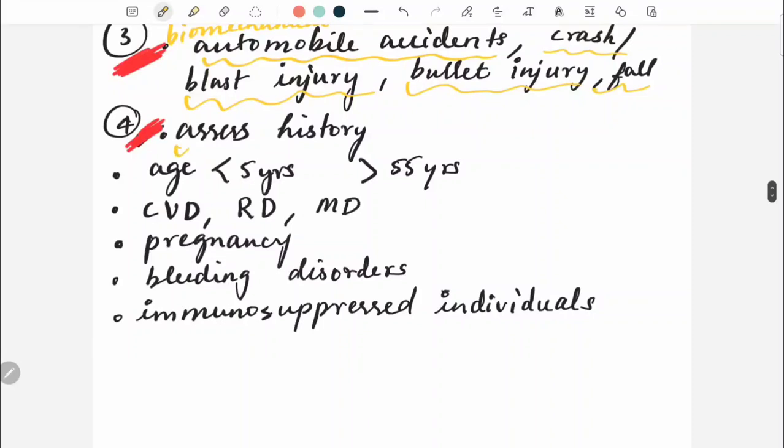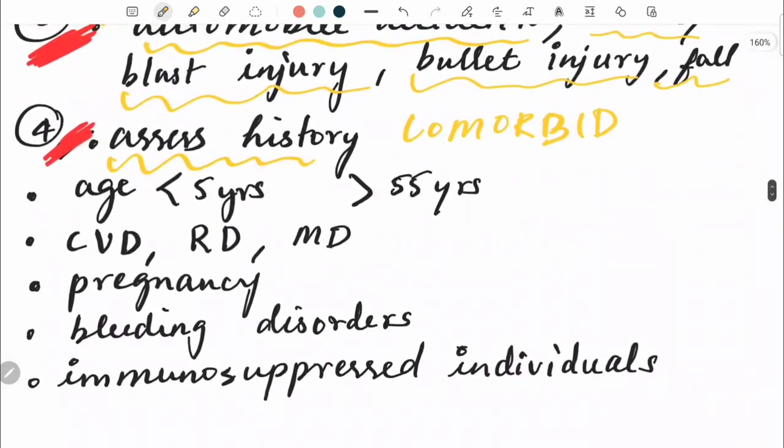And the last is to assess for any comorbids. How will you assess for comorbids? Definitely by assessing the history. Suppose the age is less than 5 years or greater than 55 years, that is a comorbid condition. Then look for any cardiovascular diseases, respiratory diseases, or metabolic diseases.